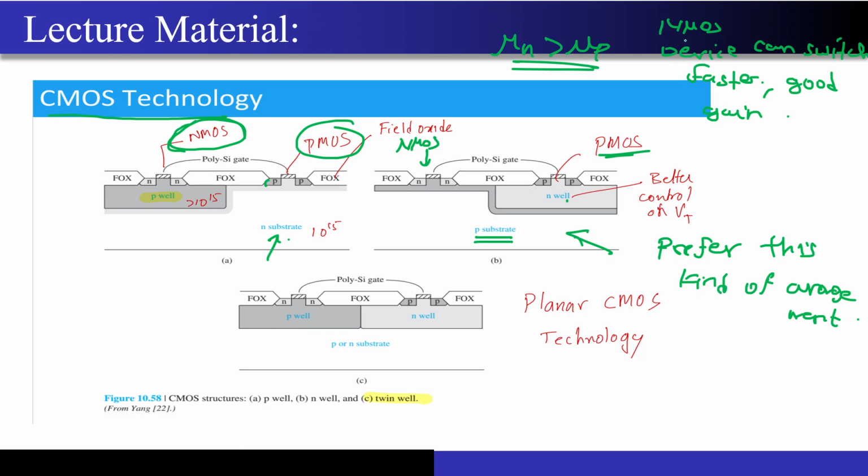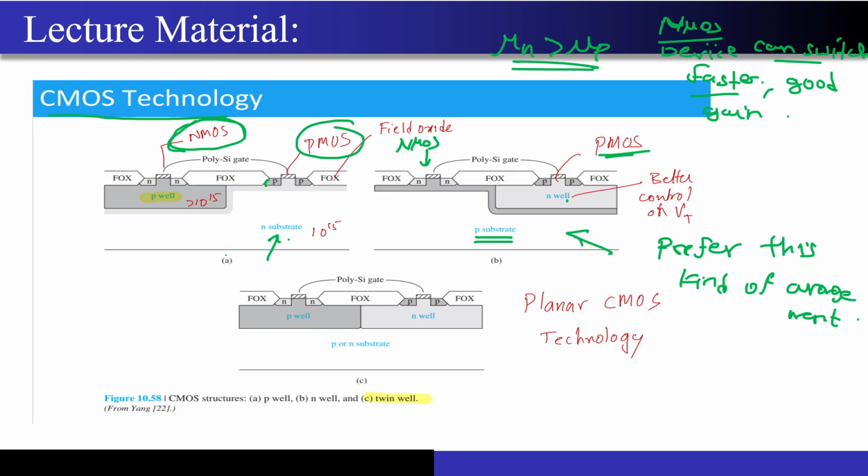Normally if you see any high speed amplifier, let's say a power amplifier or low noise amplifier, you will always see that most of them are made up of NMOS, correct? This is one of the main primary reasons. They give you good gain for the same size. If you compare it with PMOS, they can also switch a lot faster. So the focus of the technology process should be to make a very good NMOS device.